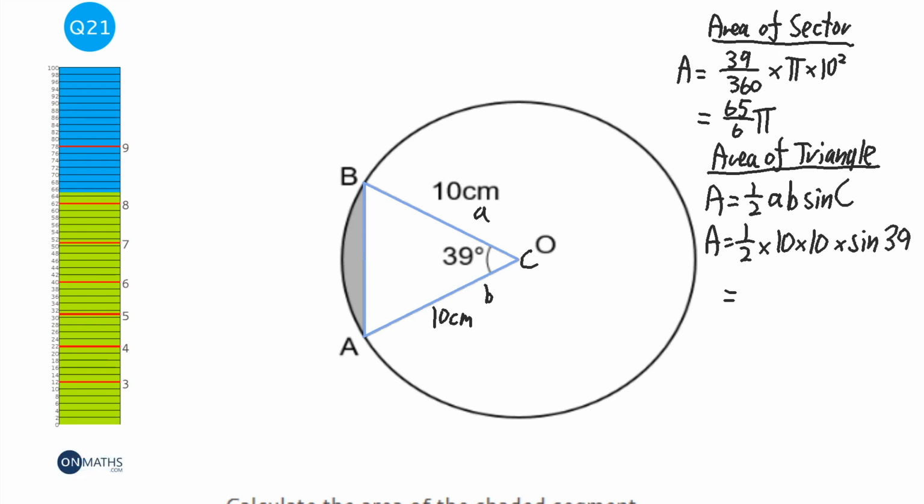I'm going to type that into my calculator, and that is 31.46601955. The reason I write down the numbers is we've got another piece of calculation, so I don't want a rounding error. Okay, so the area of the shaded